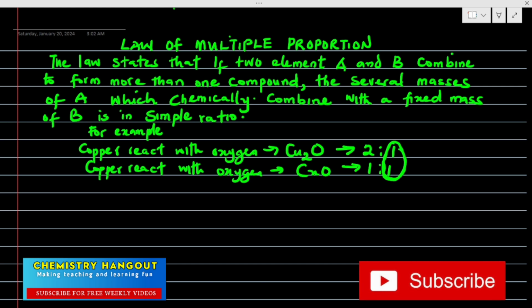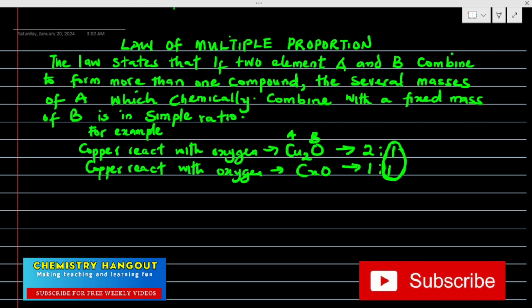So let's say copper is the A and oxygen is the B. Can you see? So the several masses of A which combine with a fixed mass of B. So we are assuming that B is fixed. Anyone can be fixed anyway. I'm still going to explain that when I'm doing the calculation.